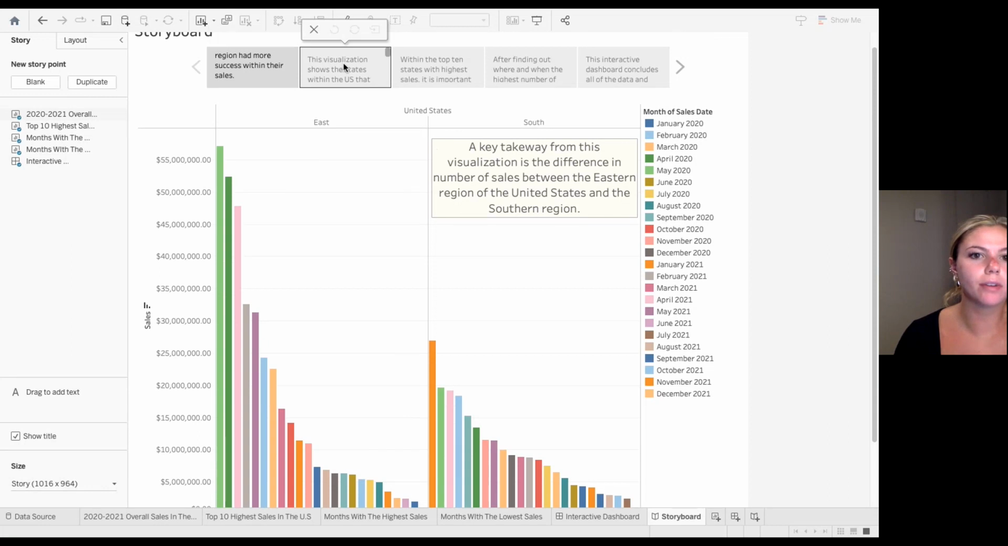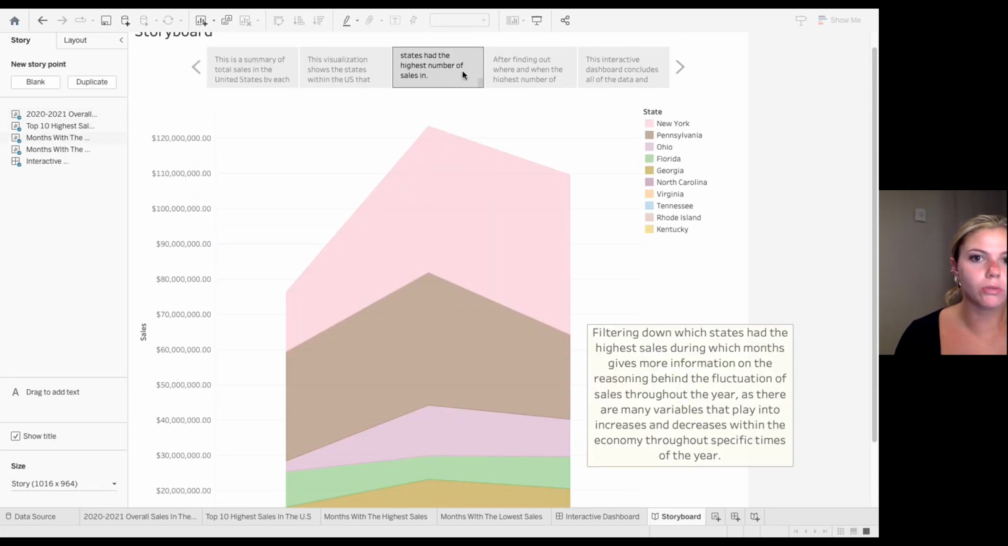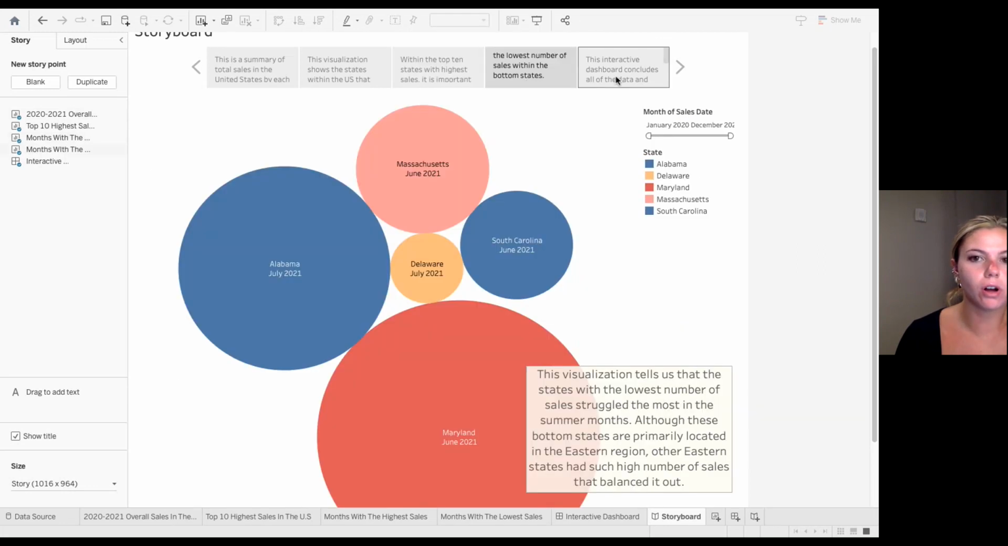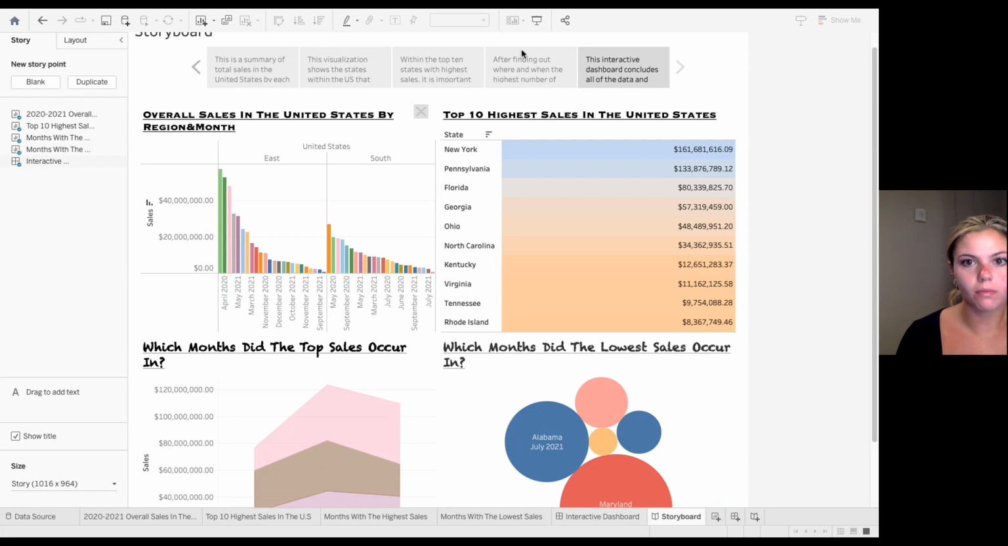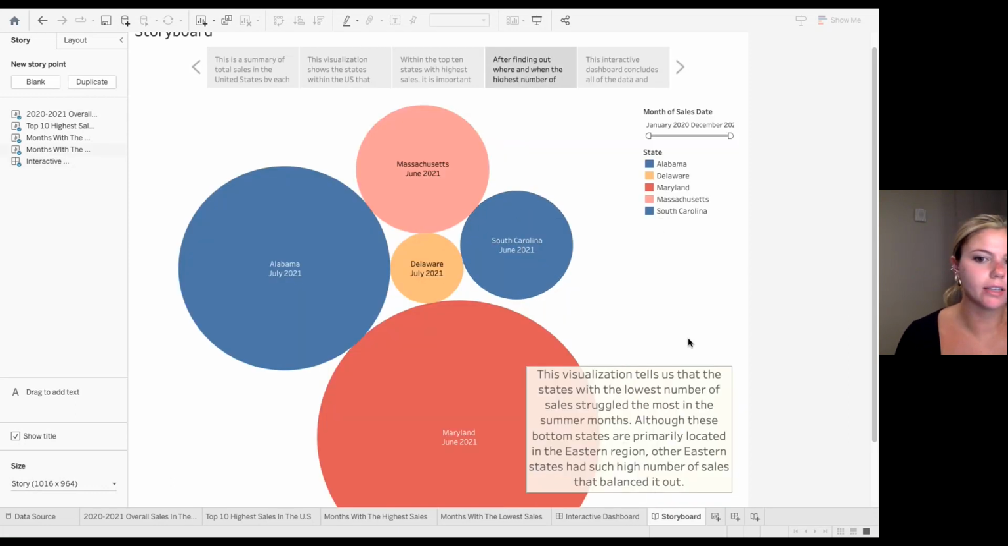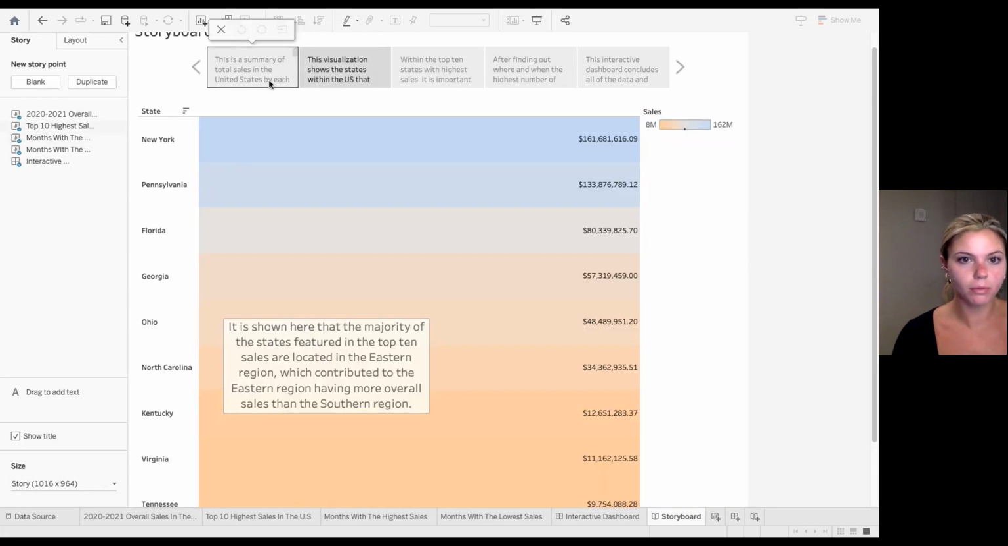And I have a summary for each one, basically explaining why each visual was significant to the overall analyzation. And I concluded with that and made sure I had a key takeaway for each one, so it was quicker to read than just the summary at the top.